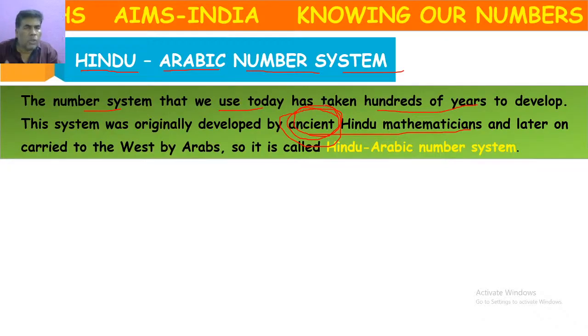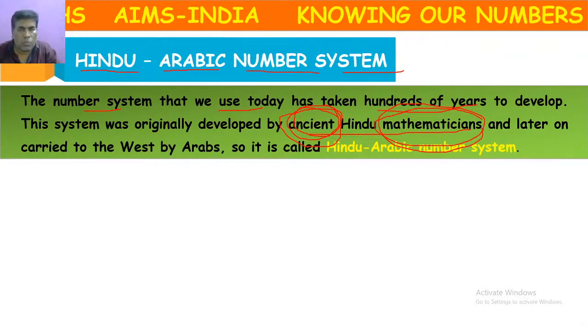So the Hindu-Arabic number system was developed by whom? Ancient Hindu mathematicians. The people who do research and development in the mathematics subject, we call them mathematicians.